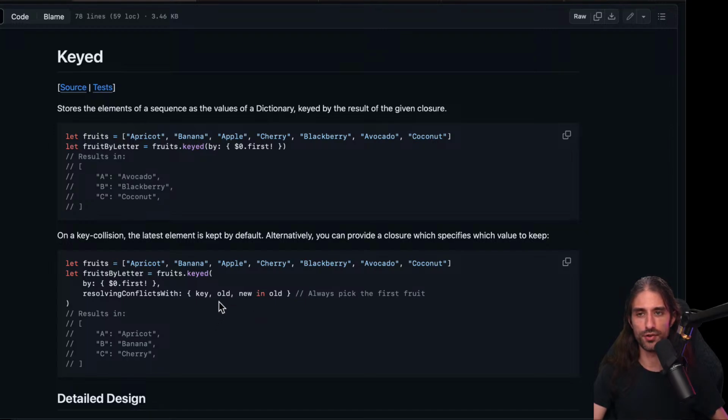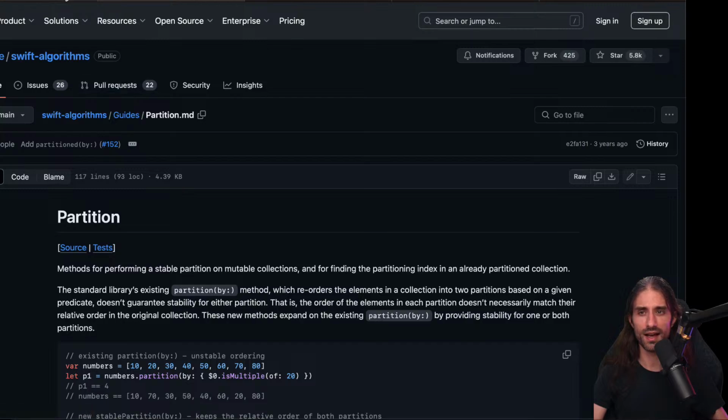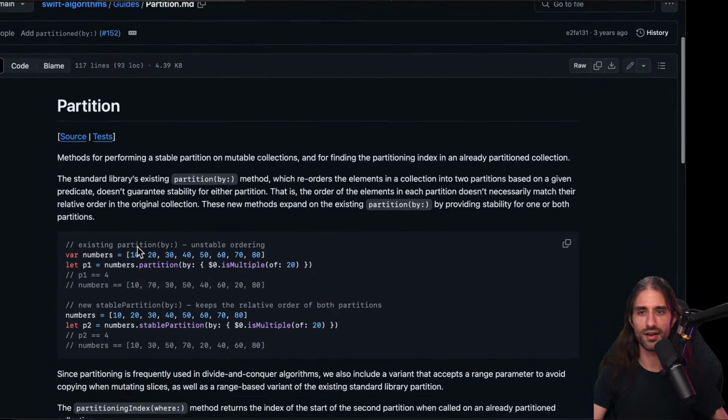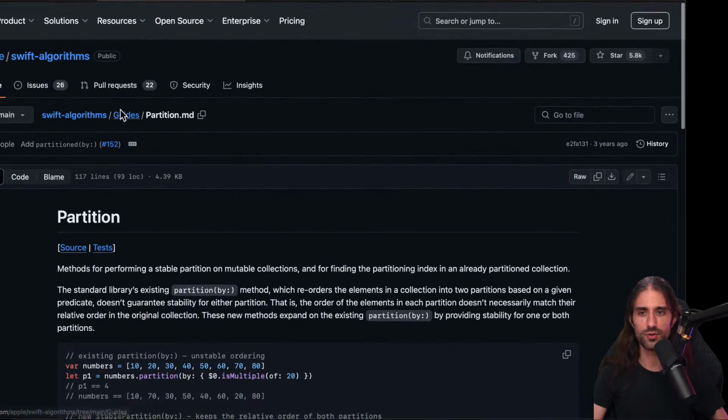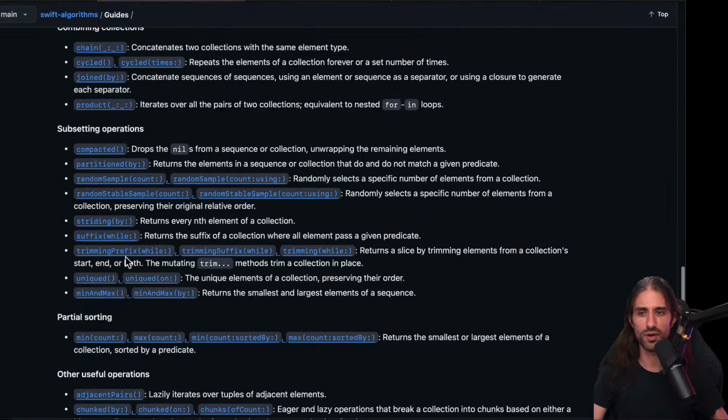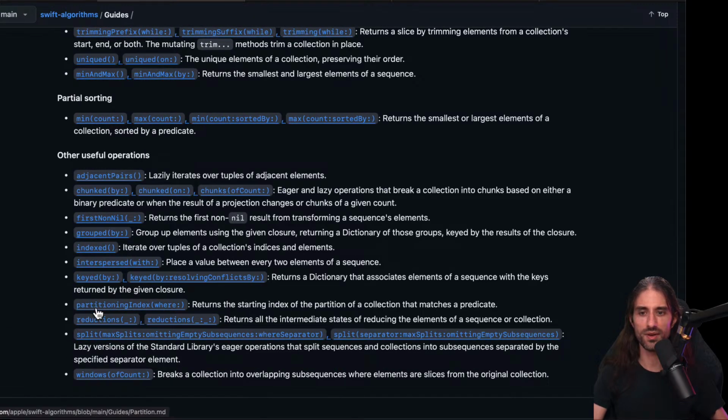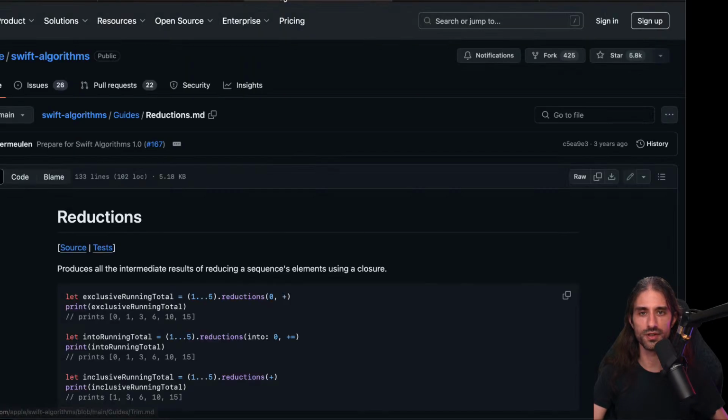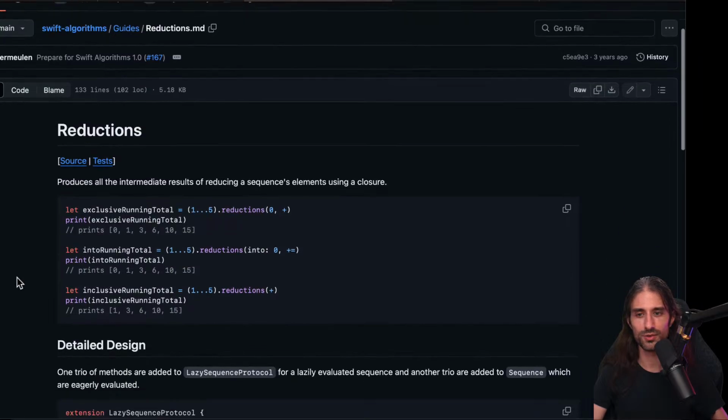But here, it's already been implemented, tested, and it's a bit more standard, something that you would implement yourself. Okay, I think we only have 4 to go. Actually, no, we already covered partition, because there was partitioning index here. So we only have reductions, split, and windows of count. Okay, we're getting close to the end.